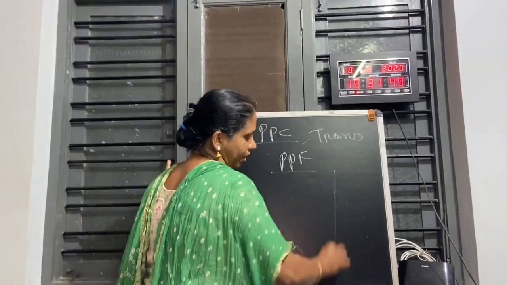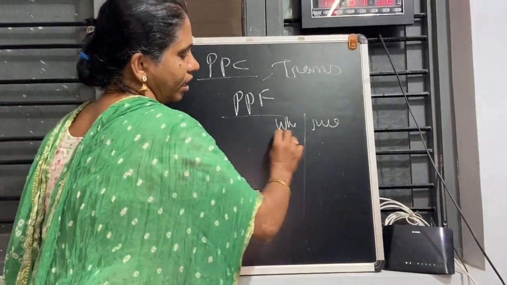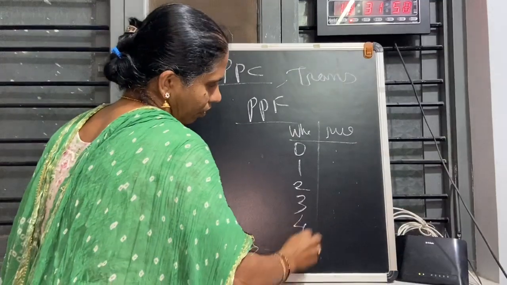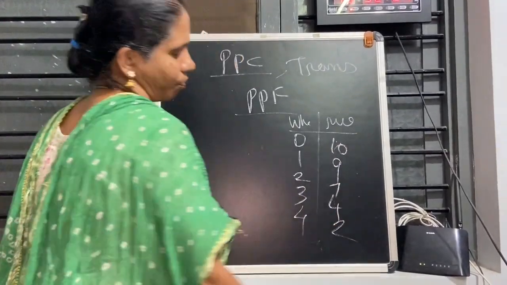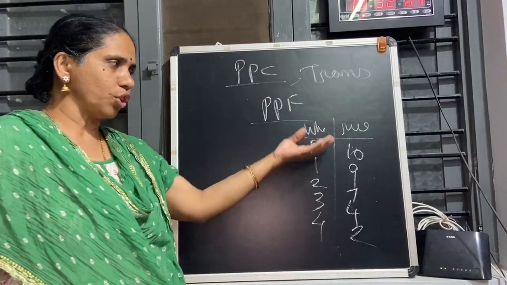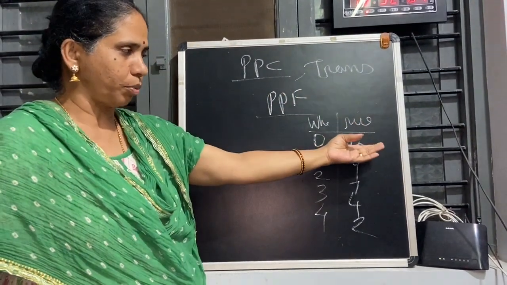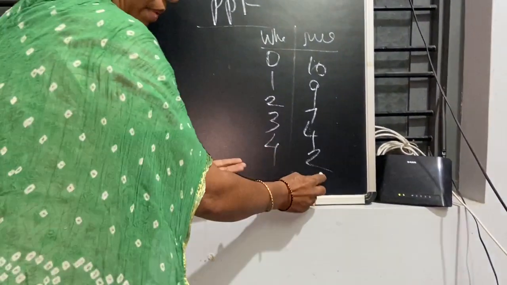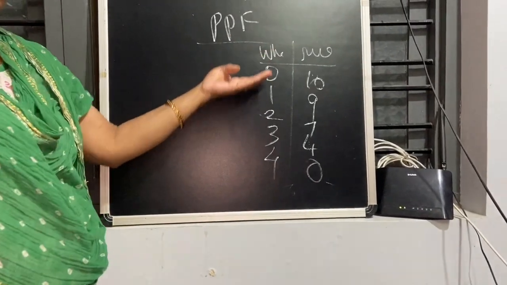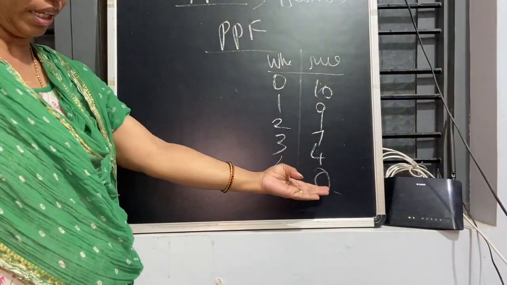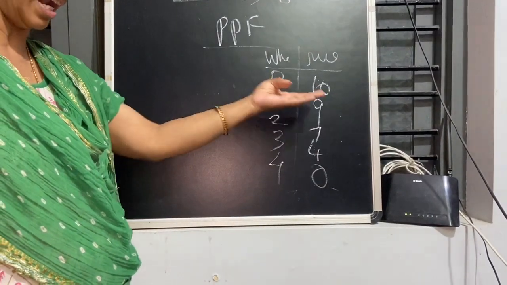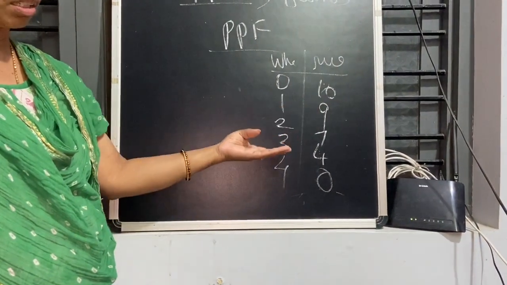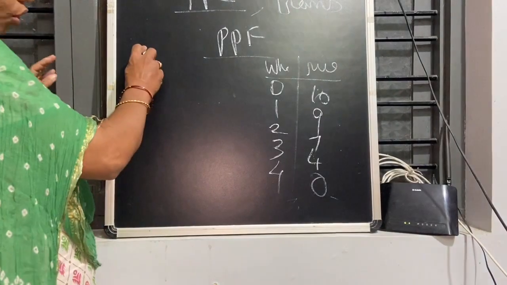In the example they gave wheat and rice. In this combination, they can either utilize the resources completely for rice, producing 10 kg of rice with no wheat, sometimes you can make it zero also. Or they can produce 4 kg of wheat and zero rice, or this combination: 1 wheat and 9 rice. According to the need of the economy, they have to select the best combination. This can be shown in the curve like this.